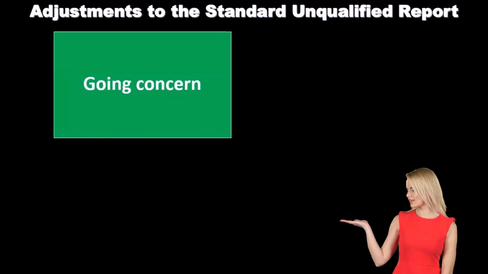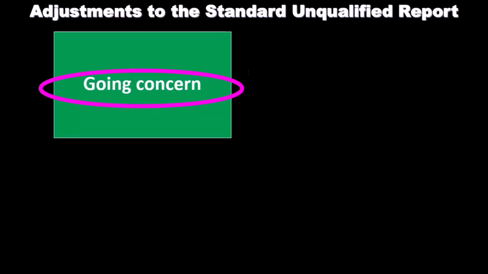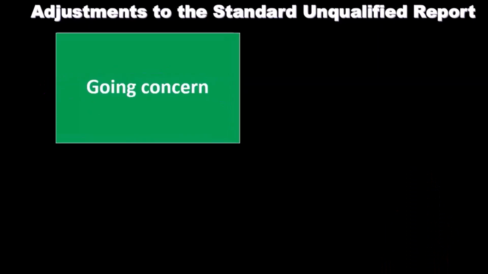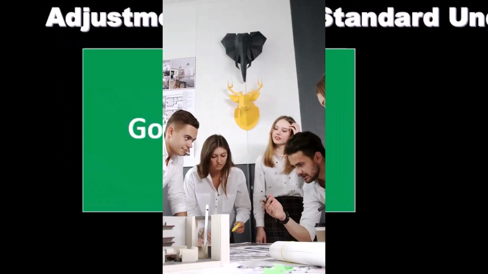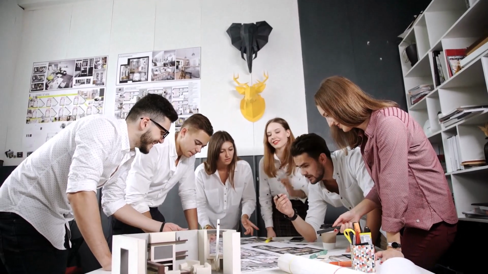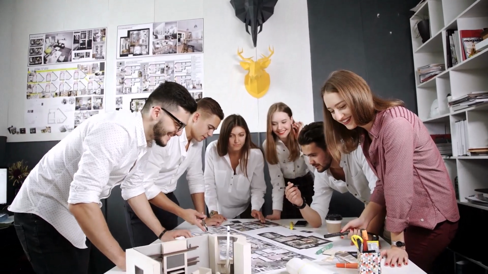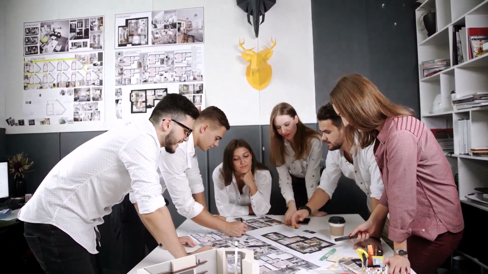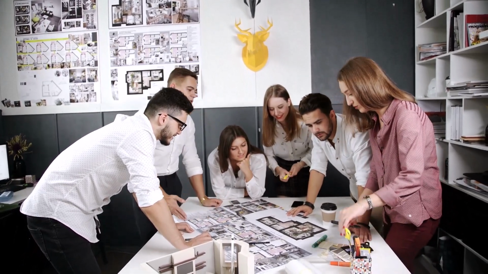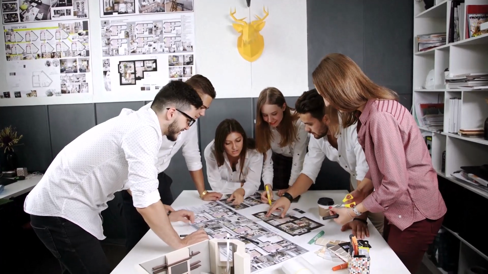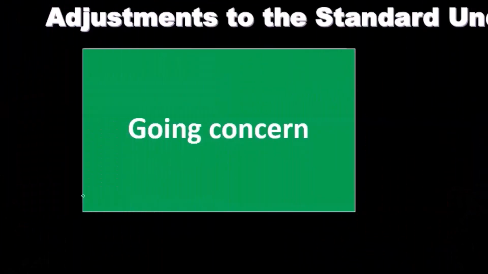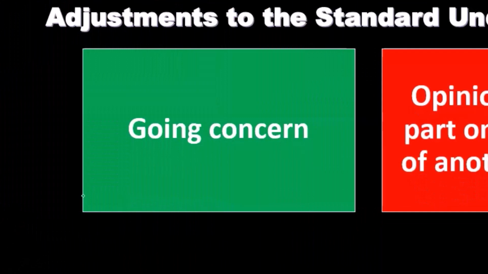Note that as we go through these, some of these, such as the going concern, if we're very concerned about a going concern issue, we may have a qualification. We may qualify the report in some type of way. So it depends on the degree as to the going concern issue, as to whether we keep an unqualified report with a going concern in the language of the report, or if we add some type of qualification to it. So notice that going concern issue is a concern that the company is going to keep on going in the long term. If we have a concern that the company is going to go out of business in the short term, then that's going to be a going concern issue, something that we want to adjust and make people aware of.